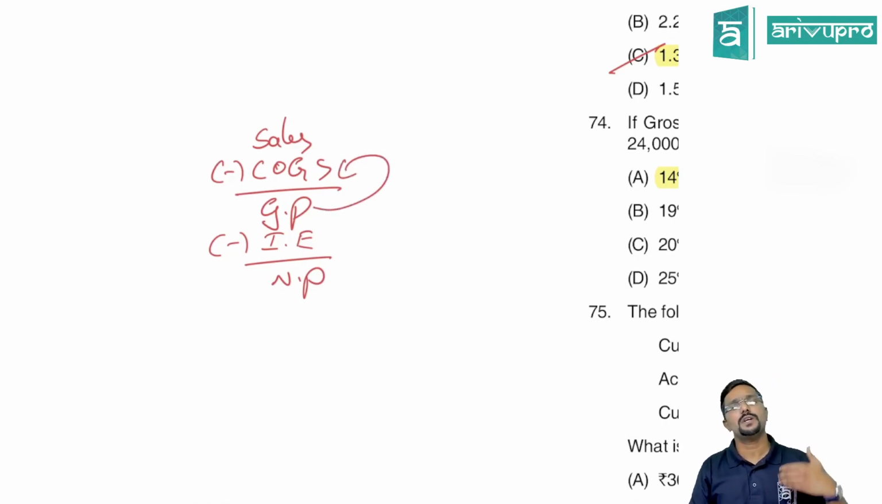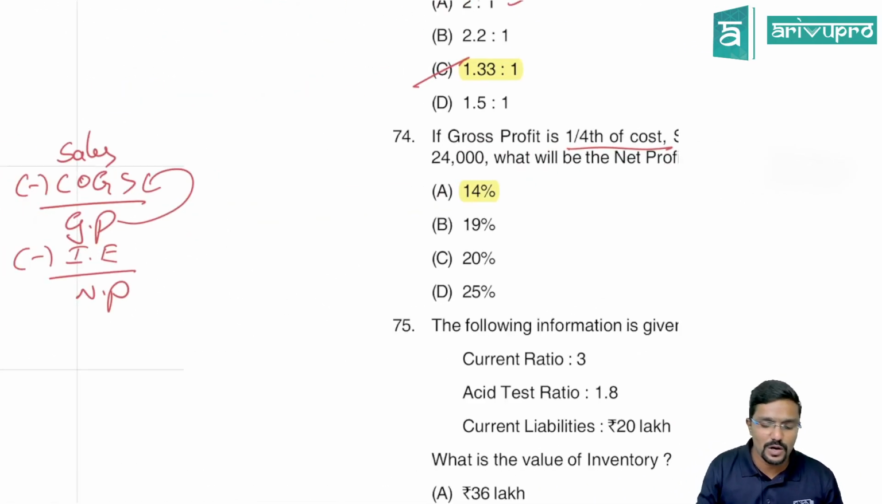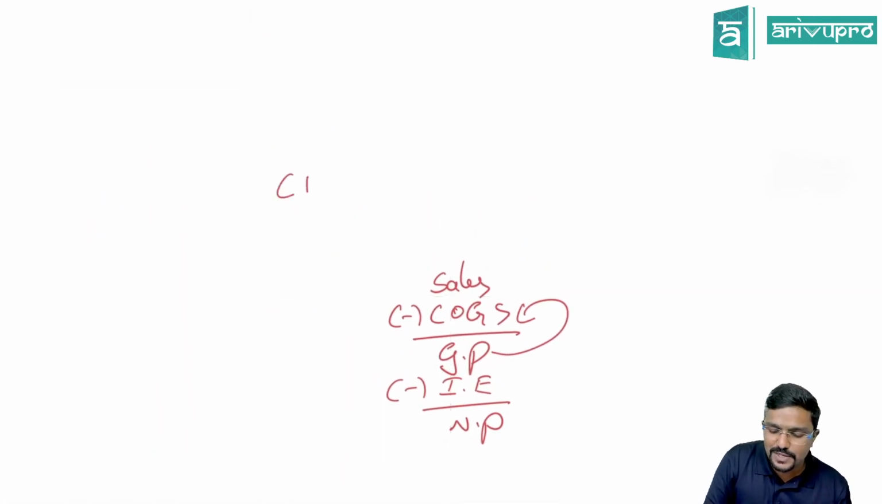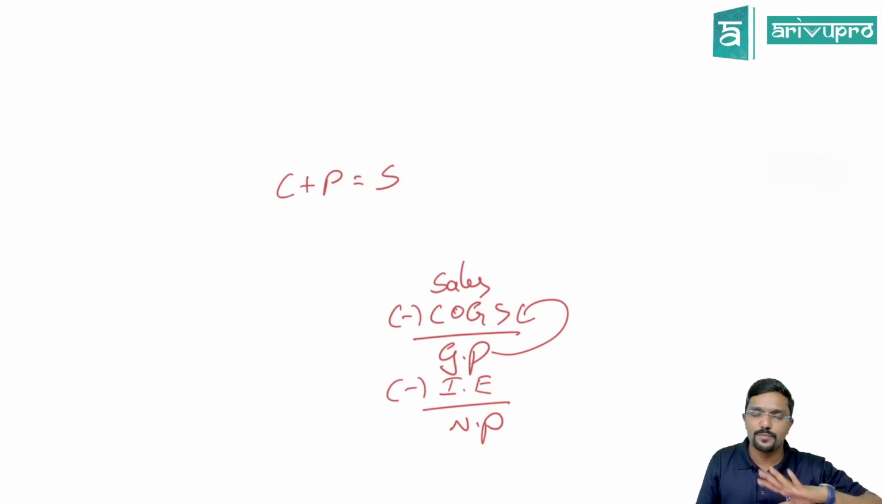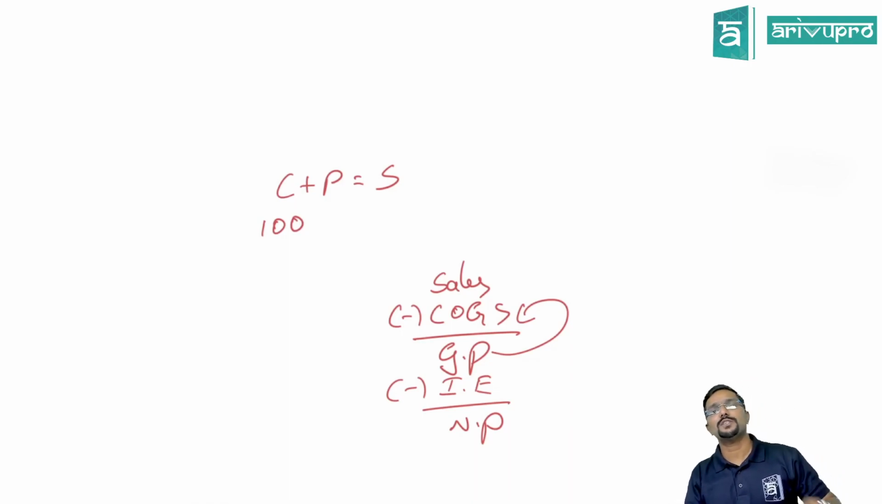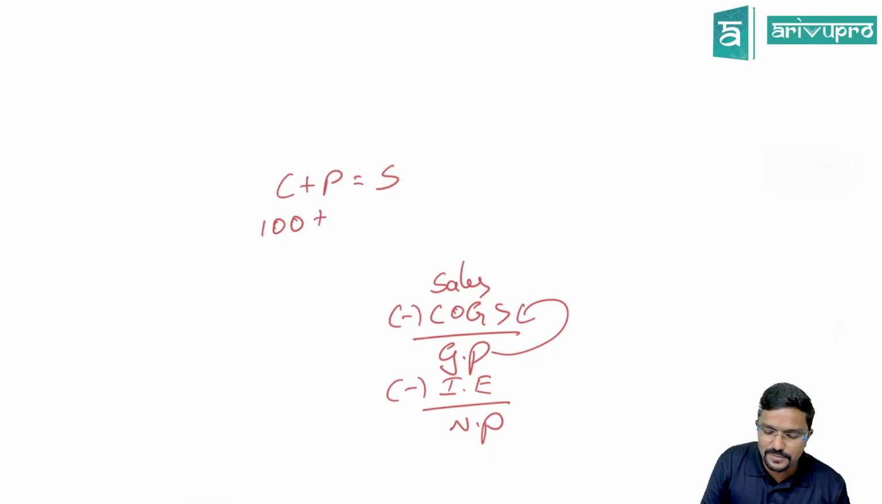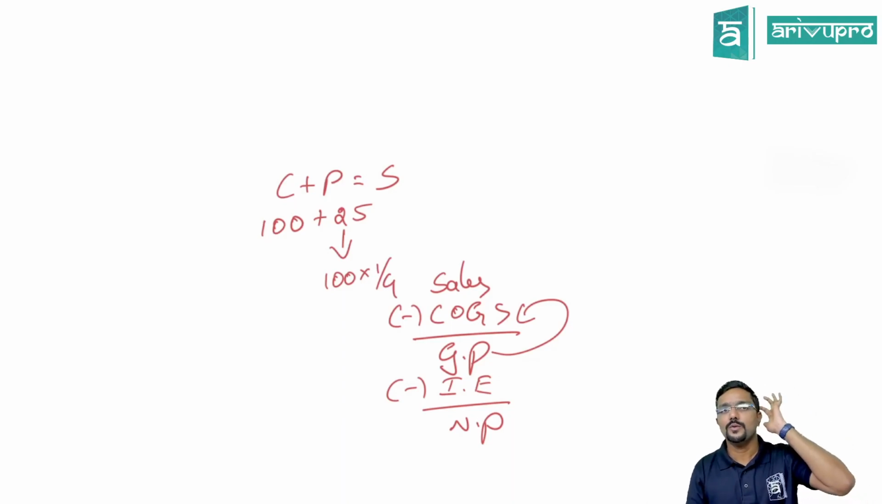They have given it on cost, but let us convert it on sales, because they have given the sales figure but not the cost figure. How is it? Simple. Cost plus profit is equal to sales. They have given profit percentage on cost, so let us assume that cost is 100. So profit is how much? 1/4 of cost. 1/4 of cost means 25. How is that? 100 into 1/4. Hope it is clear for you.